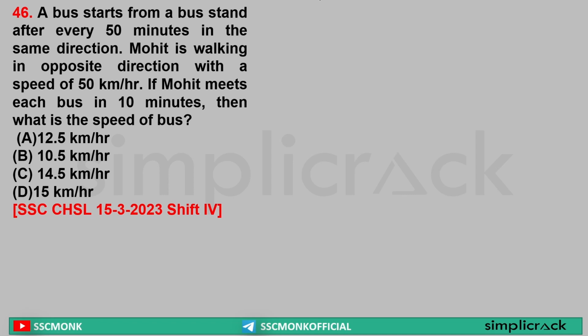Let's say the speed of the bus is equal to S. Now distance covered by the bus is equal to what? 50 minus 10, that is equal to 40 minutes. So in 40 minutes, whatever the distance is covered by the bus, the same distance is covered by Mohit. Yes or no? Because in every 10 minutes every bus is meeting Mohit. Clear? Yes or no? Yes.